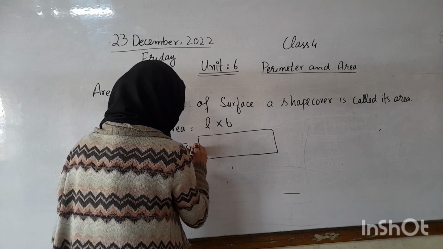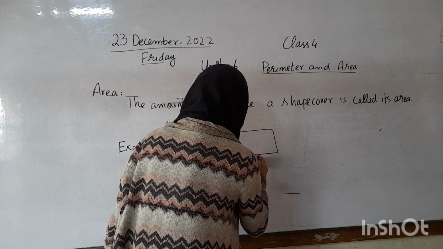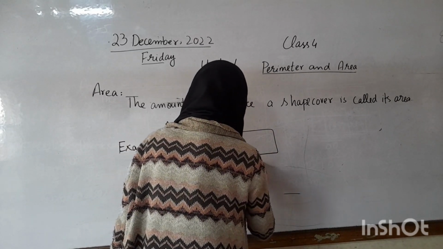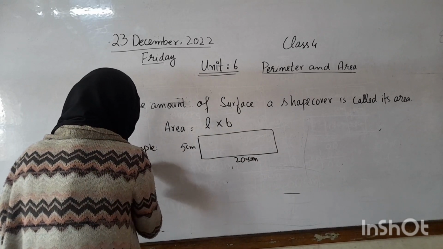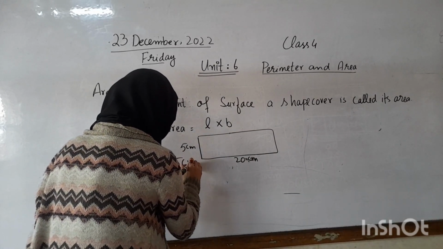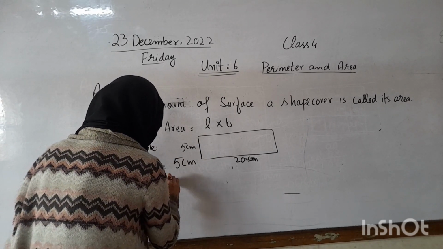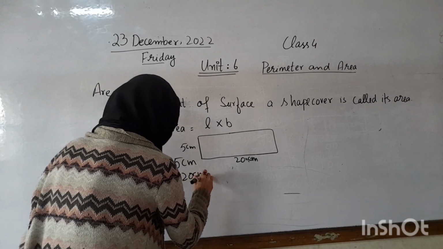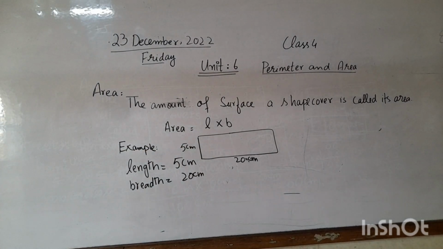Length is 5 centimeter and the breadth is 20 centimeter. First, length is equal to 5 centimeter and breadth is equal to 20 centimeter. So how will I find the area of this rectangle? Tell me, Maharaj.